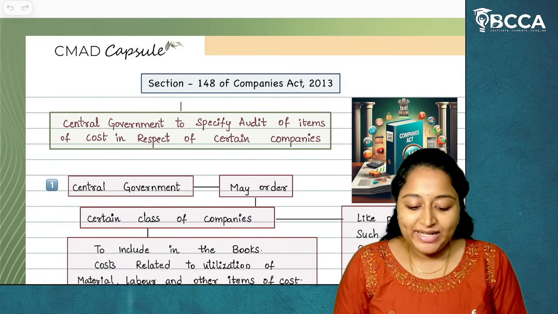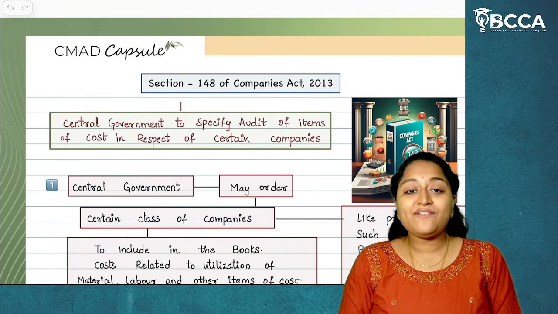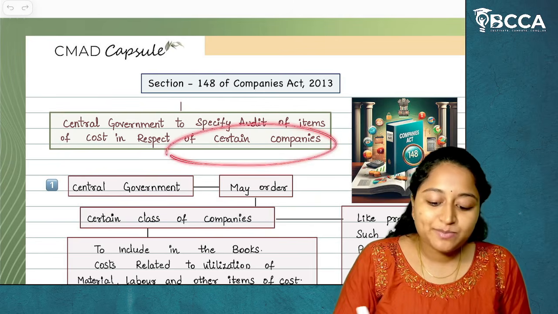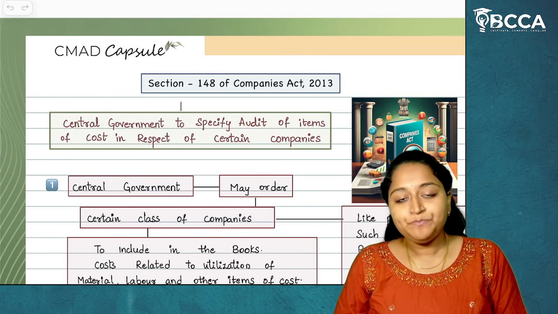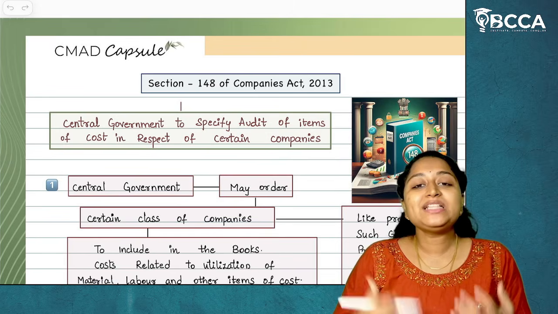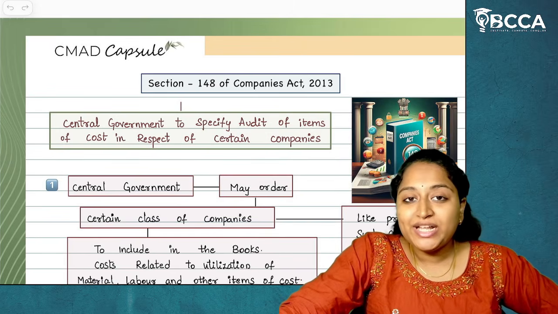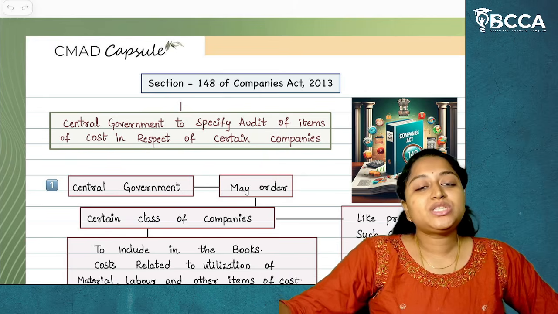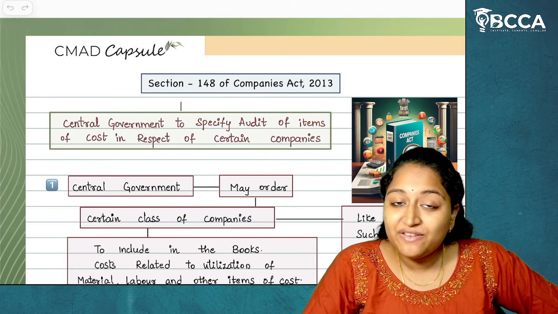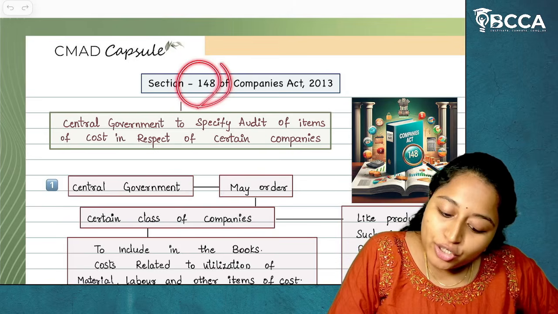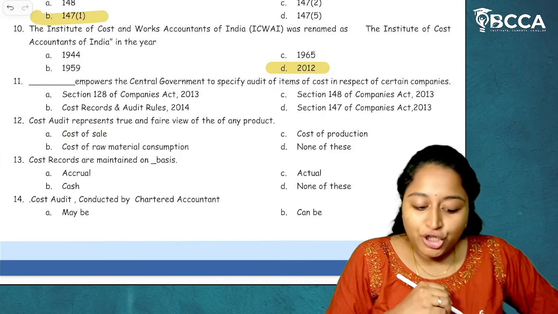Section 148 tells that the central government can specify audit of items of cost in respect of certain companies, which means the central government can specify how to do the audit in respect of certain cost related data to certain companies, and this was given to whom? To the central government. By whom? By section 148 of Companies Act 2013.